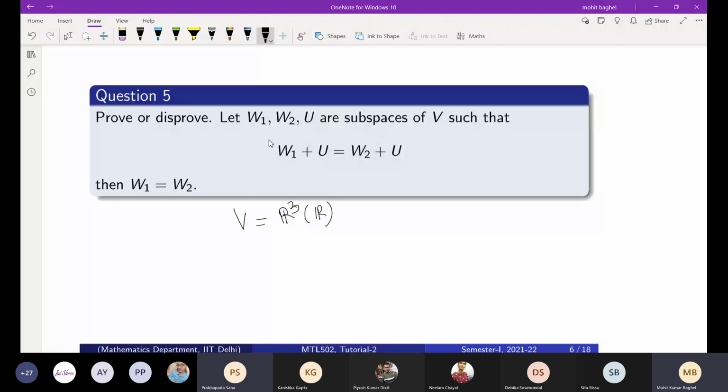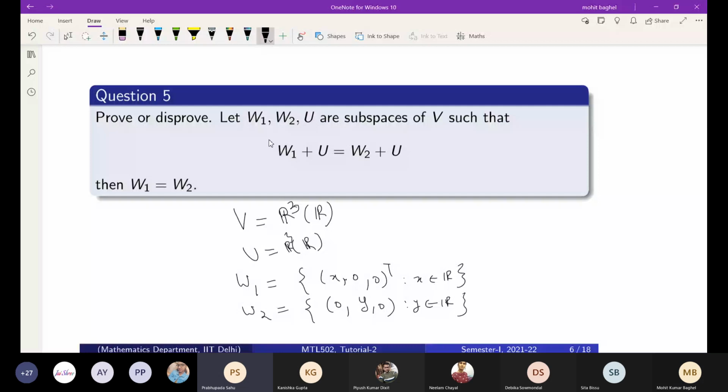And W1 equal to the ordered pair (X, 0), such that X belongs to R, and W2 equal to the ordered pair (0, Y), Y belongs to R. So here clearly U plus W1 equal to R cube over R, and U plus W2 equal to R cube over R, but W1 is not equal to W2. Yeah, this is fine.